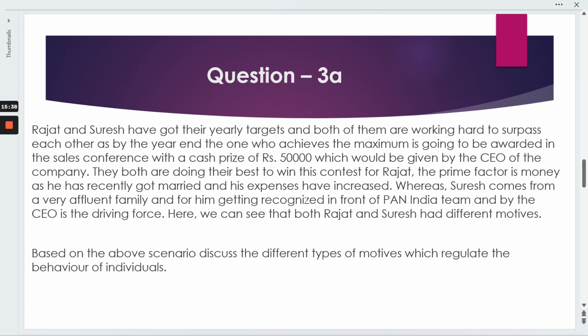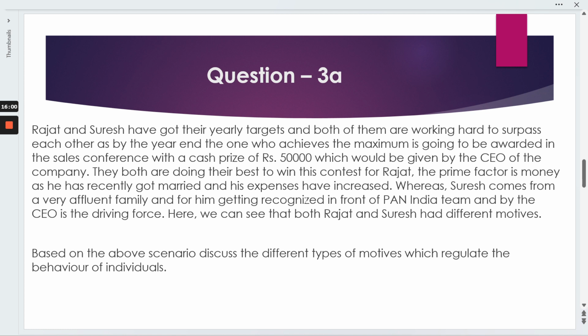Then moving to our third question. Third is a short answer, so just right to the point. In the third A, Rajat and Suresh have got their yearly targets, and both of them are working hard to surpass each other. By the year end, the one who received the maximum is going to be awarded in the sales conference with a prize of rupees 50,000, which would be given by the CEO of the company. They both are doing their best to win the contest.